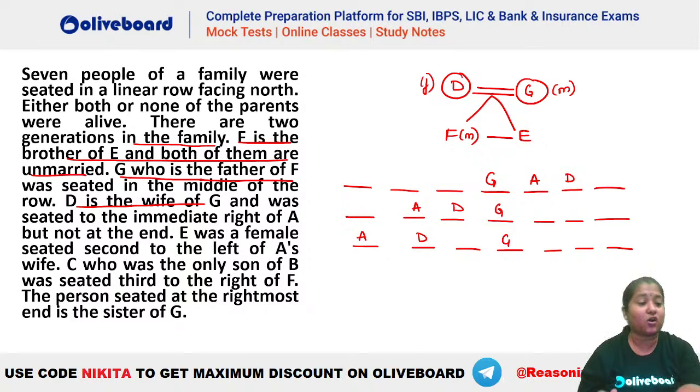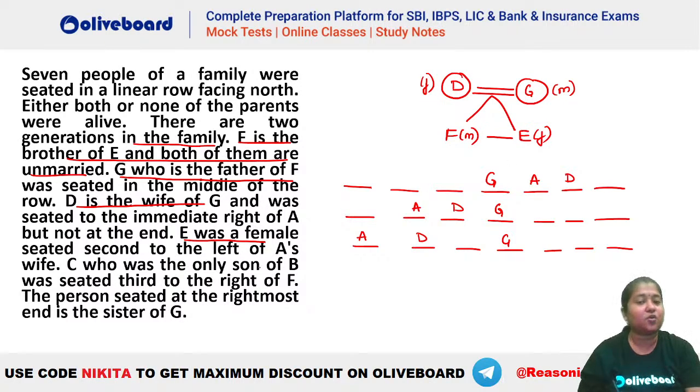Sapna, the question was that the persons who are seated at the ends, how are they related to each other? Okay, so those who are seated at the end, how are they related to each other? That was the question. Okay. So now you can see what is given. E was a female member seated second to the left of A's wife. So A has a wife here and E has to be a female member. Let's write it down. E is a female member.